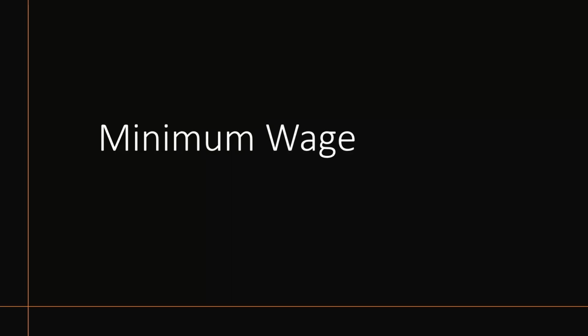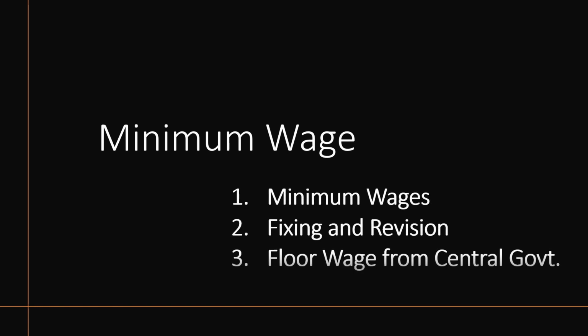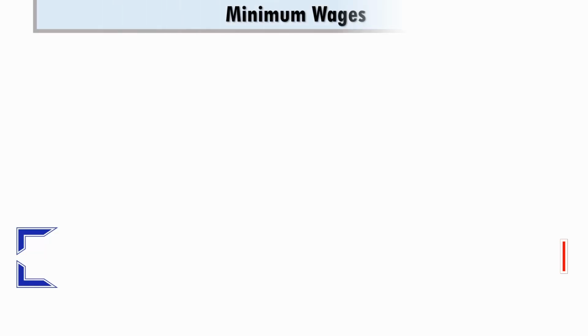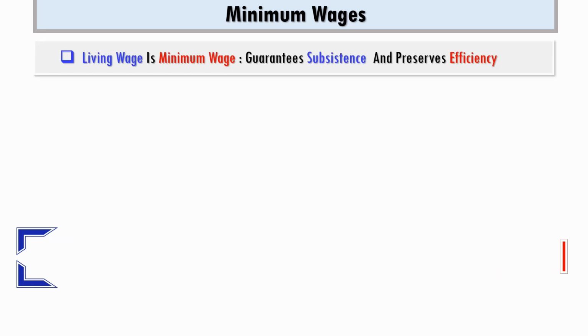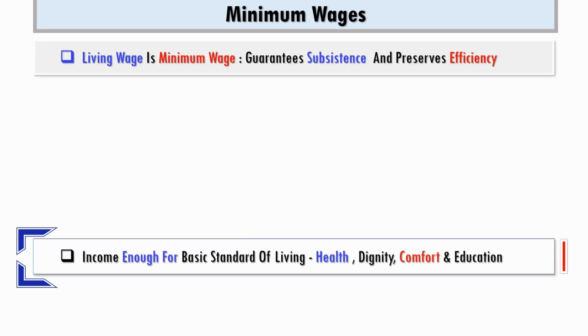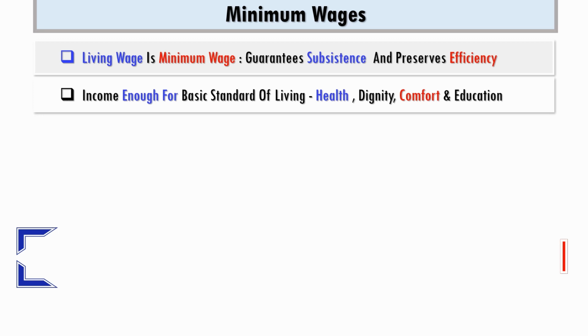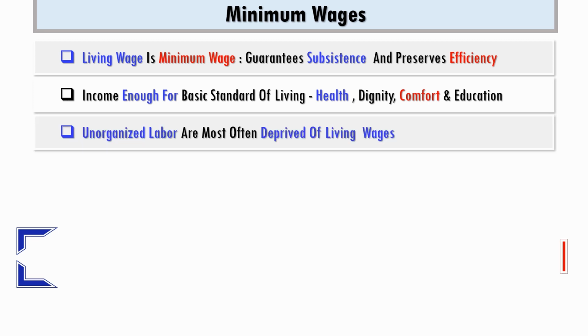The code specifies the concept of minimum wage, its fixing and revision, and also floor wage fixed by the central government. Minimum wage is the living wage which guarantees subsistence and preserves efficiency. It is enough for basic standard of living involving health, dignity, comfort and education. And unorganized sector is always deprived of living wages.